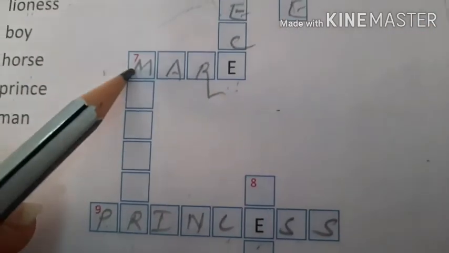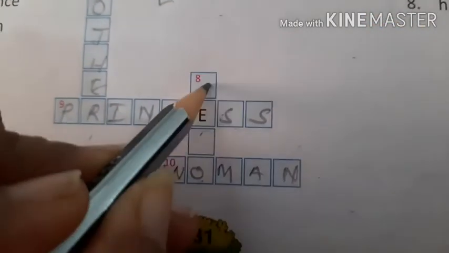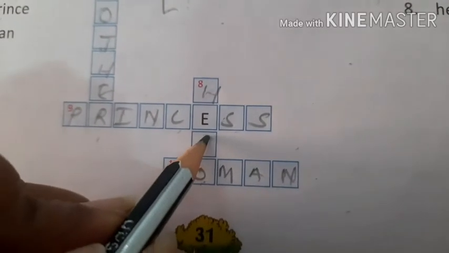Father. What is the opposite gender of father? Mother. This is number 7. M we have written out of mare. So M-O-T-H-E and R is already there. So mother. Heroine. Hero. So E is there. O is there. So what is the spelling? H-E-R-O. Hero. Okay. We are done with this activity.